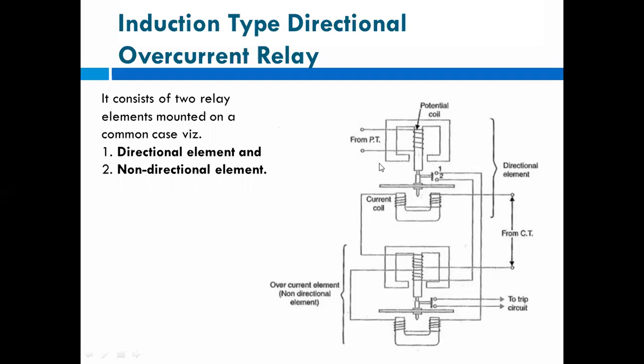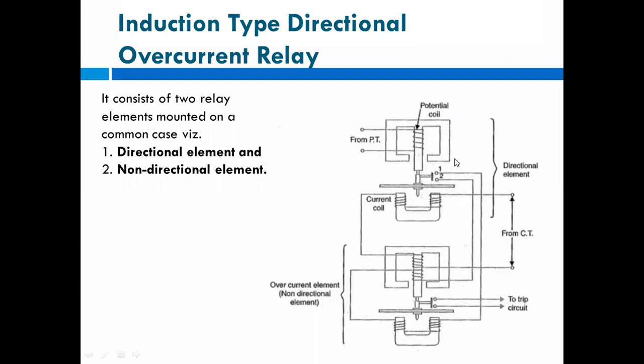Okay, so here we have already seen which type of relay was there, where this diagram was there, only one part. Which relay have we seen? No, we have seen electromechanical relays.